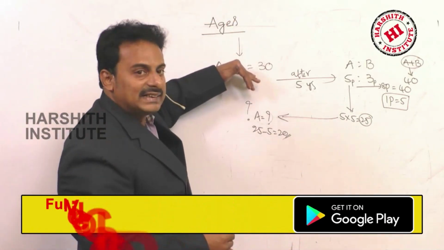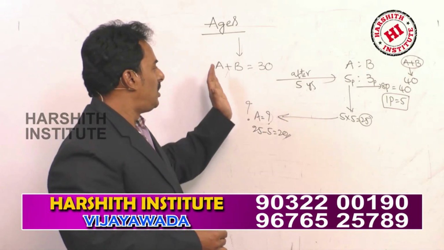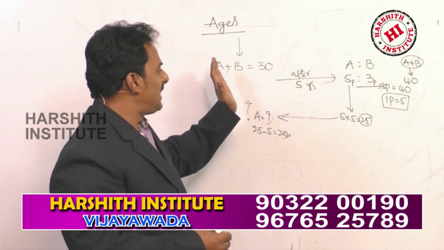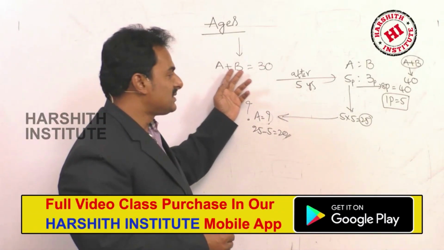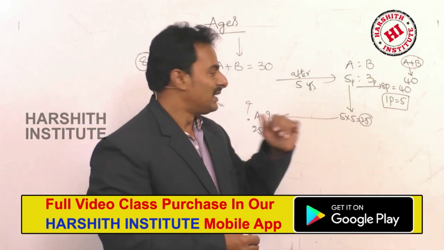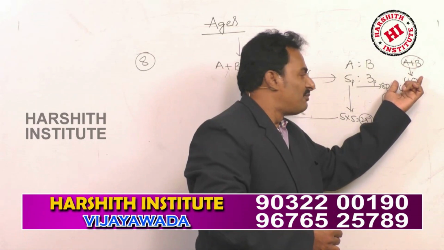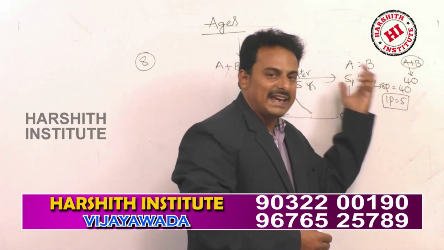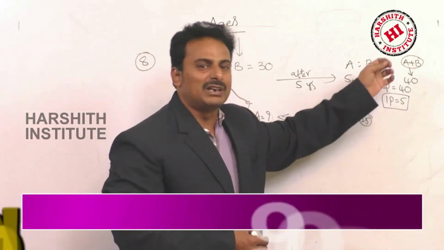So at present 30 years, after 5 years the ratio is given to you. So what is the sum of their ages after 5 years? You have to increase 2 fives, that is equal to 10, 30 plus 10, 40. Here the ratio is given and the sum we know, total parts 8, total is 40. 8 parts 40, each part 5.